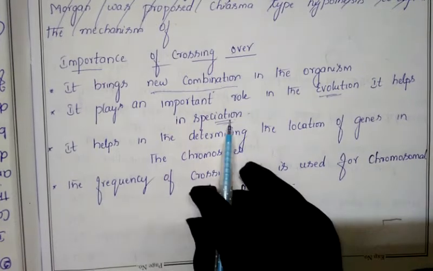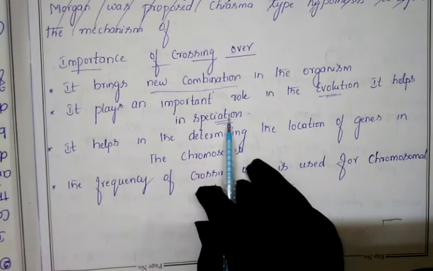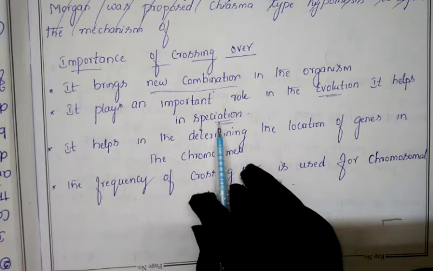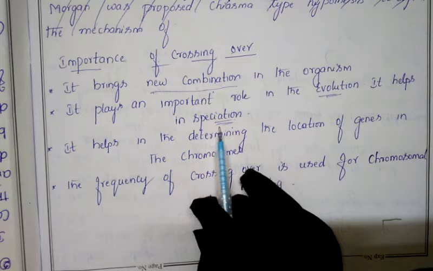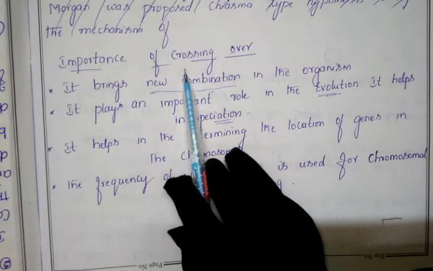It helps in speciation. Due to evolution, a new species may appear in nature. If we compare ourselves, we were before like monkeys, and now we are modern man. A new species has arrived in nature. So this is the benefit we are getting from crossing over.